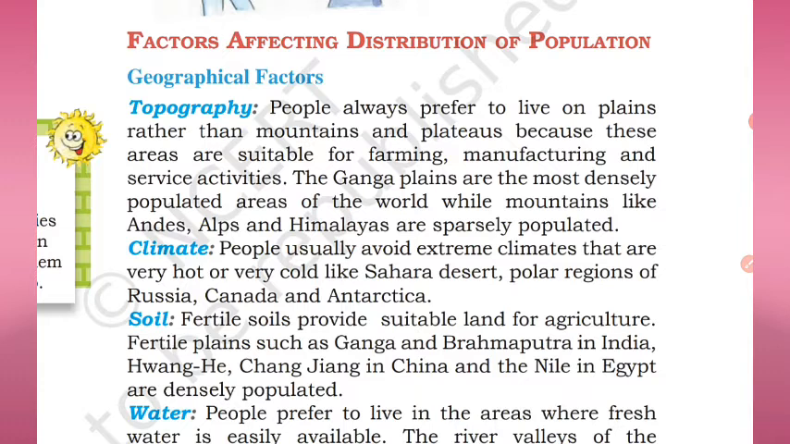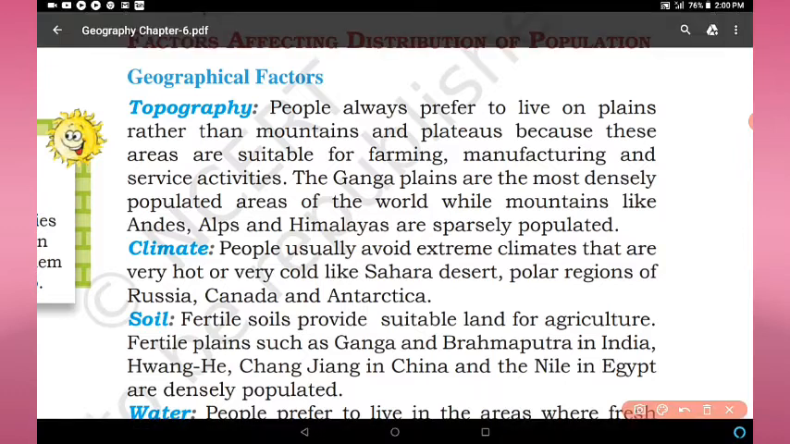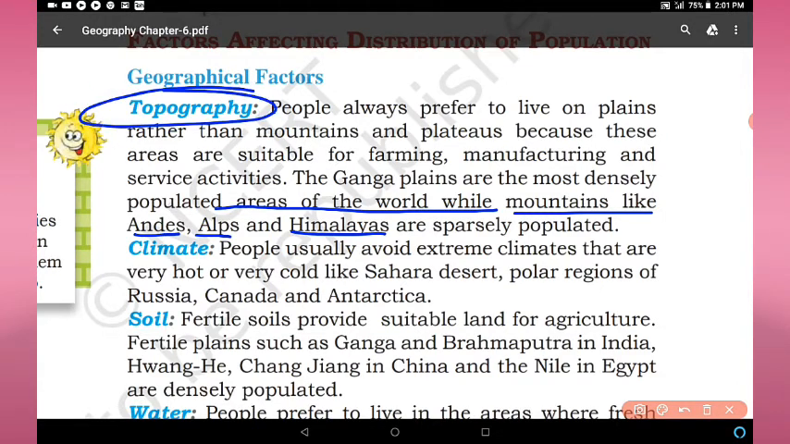The Ganga plains are the most densely populated areas of the world, while mountains like Andes, Alps and Himalayas are sparsely populated. As we have discussed, topography is a very important factor because the plain areas are more populated. They are very favorable for habitat, and mountainous and plateau areas are sparsely populated.